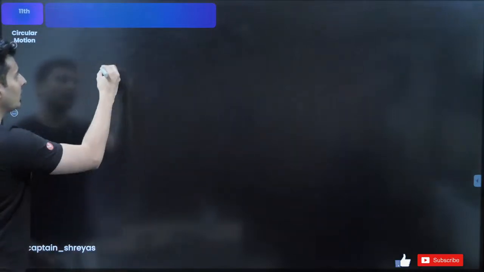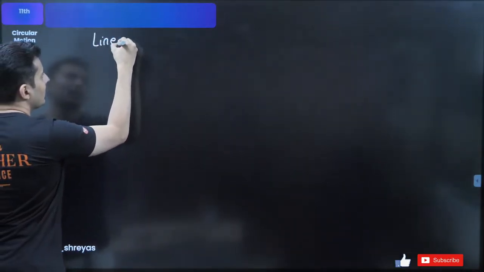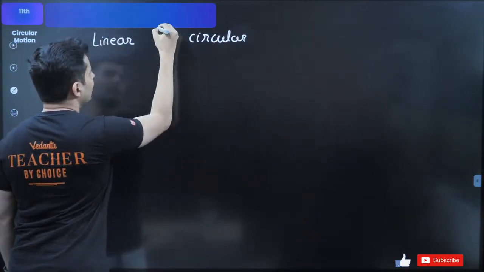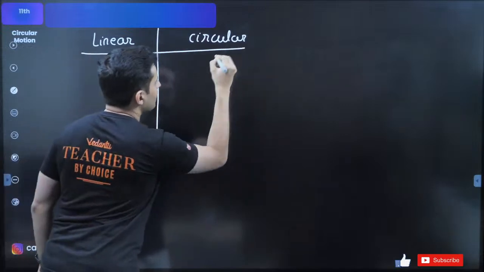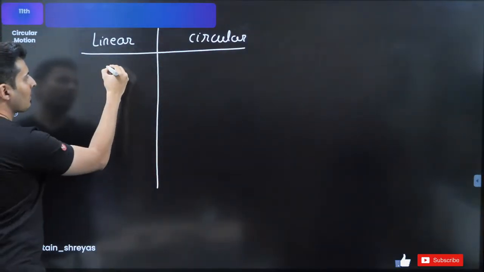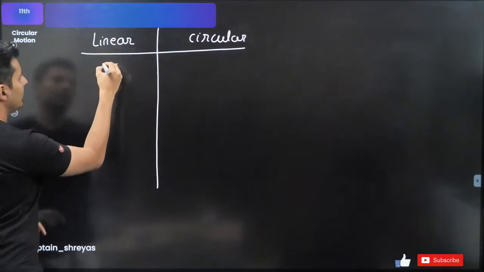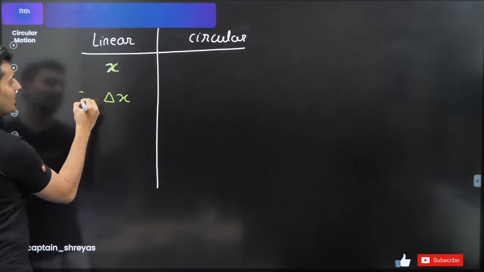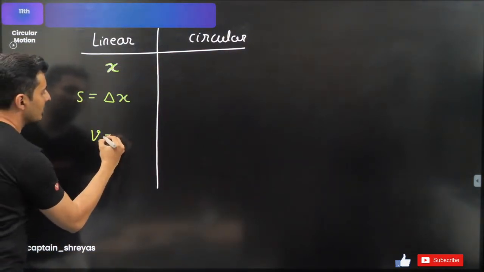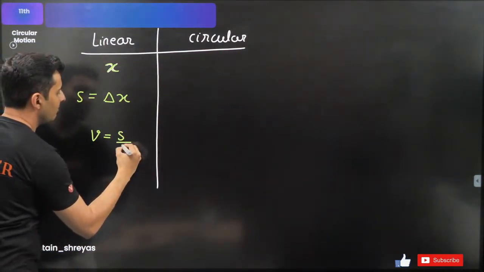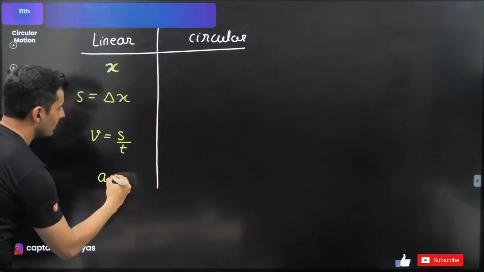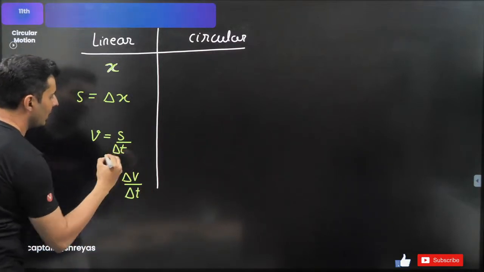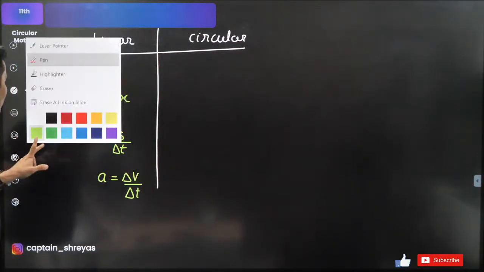Also, in circular motion, I usually prefer comparing the linear terms and the circular motion terms together, which helps you in many ways. Like in linear motion, you have position, then change in position, which is displacement, then velocity, which is displacement by time, then acceleration, which is change in velocity divided by the time interval. Same things you have in circular motion also.